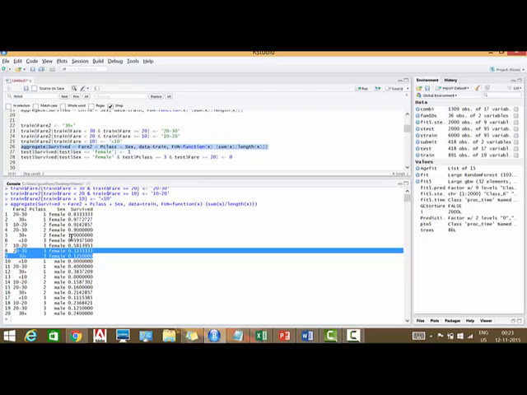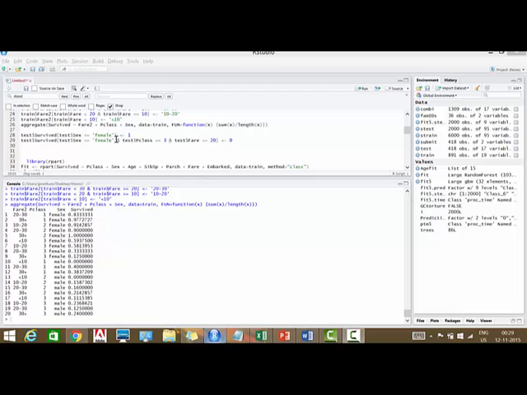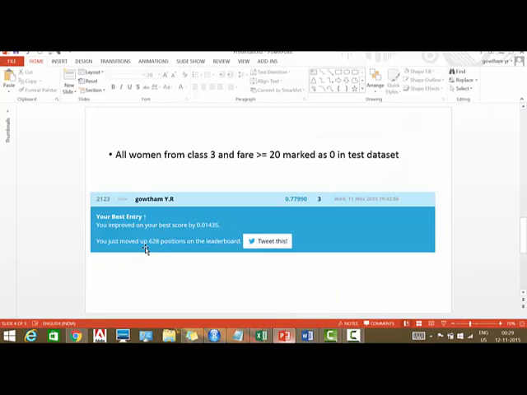Whatever the cause was, let's make a new prediction based on our new insight. By marking all women from class 3 and fare greater than 20 as dead, that is 0, in the test dataset. We were just curious to know if our analysis was correct. Surprisingly, we ended up moving up 628 positions from the previous position on the leaderboard.